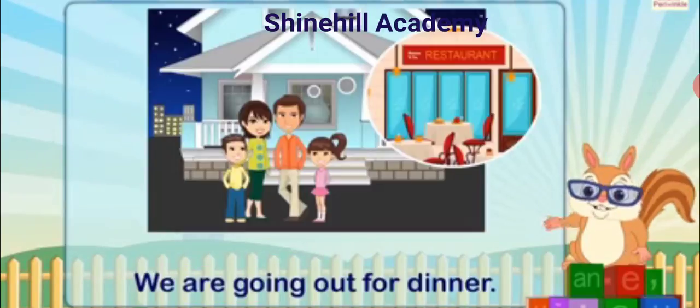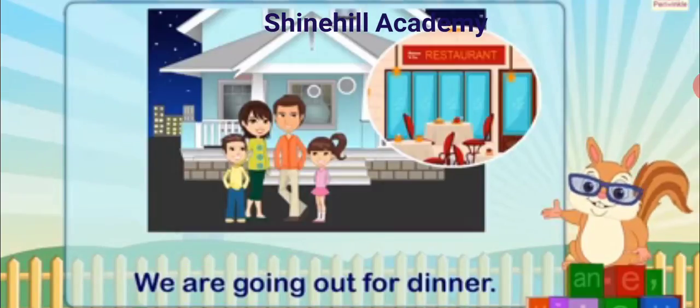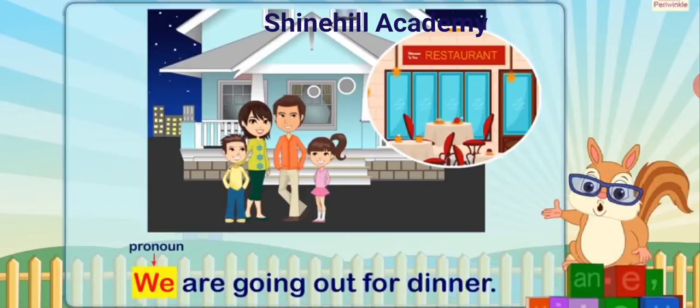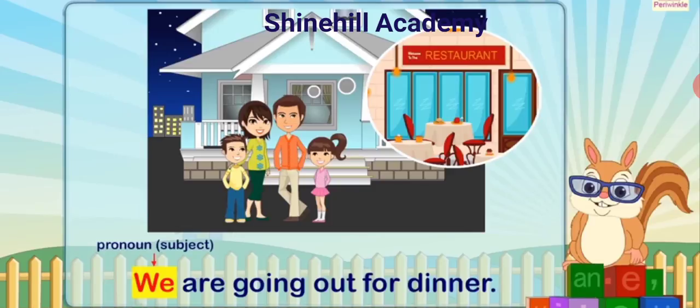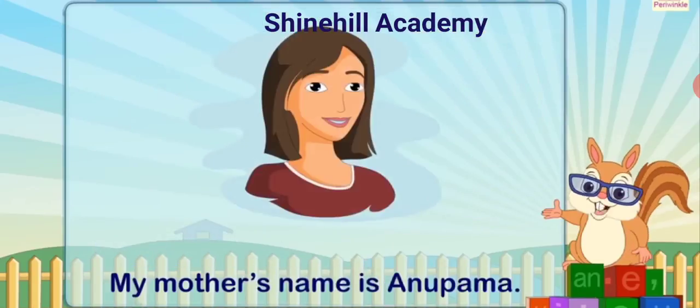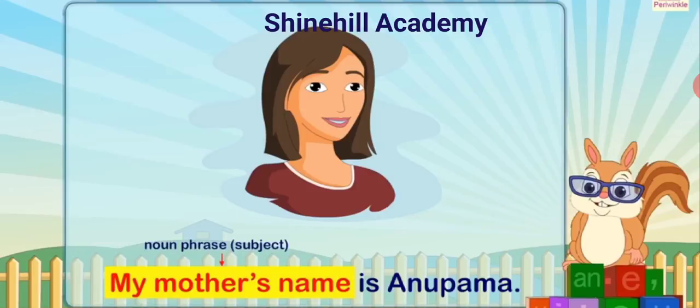We are going out for dinner. Here, we, a pronoun, is the subject. My mother's name is Anupama. Here, my mother's name, a noun phrase, is the subject.